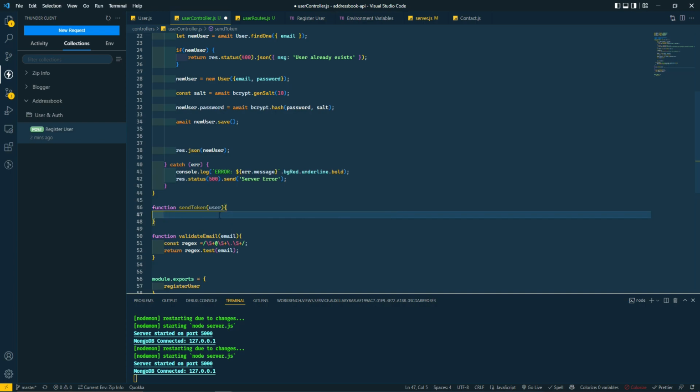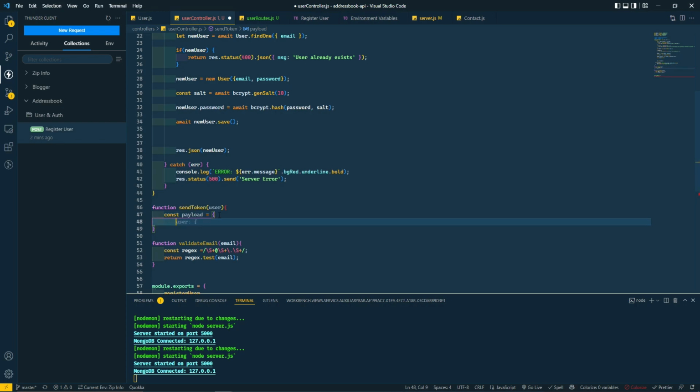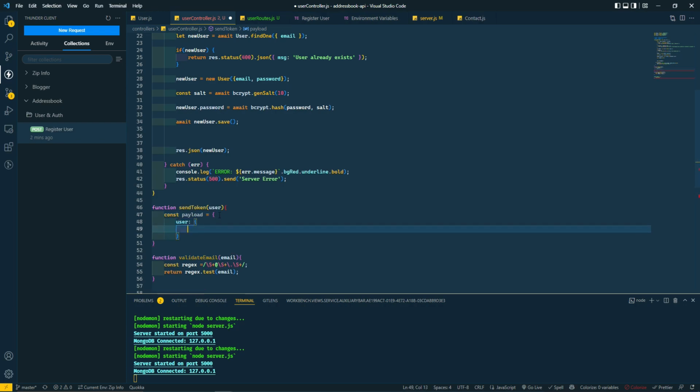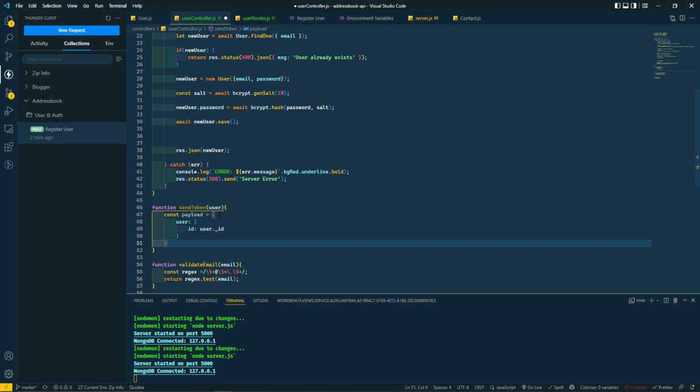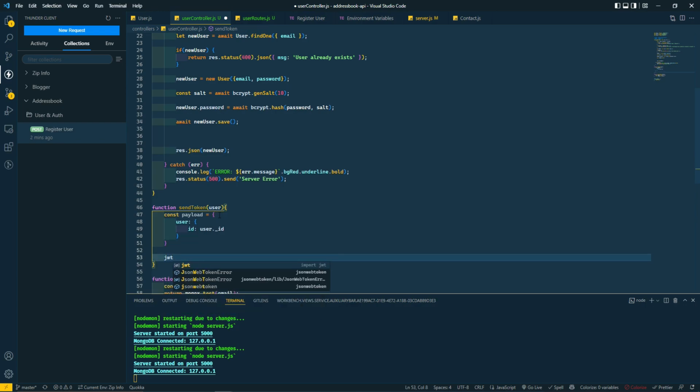We're going to say const payload, payload user, the id is going to be equal to user._id. That's our payload. Now let's sign that token.